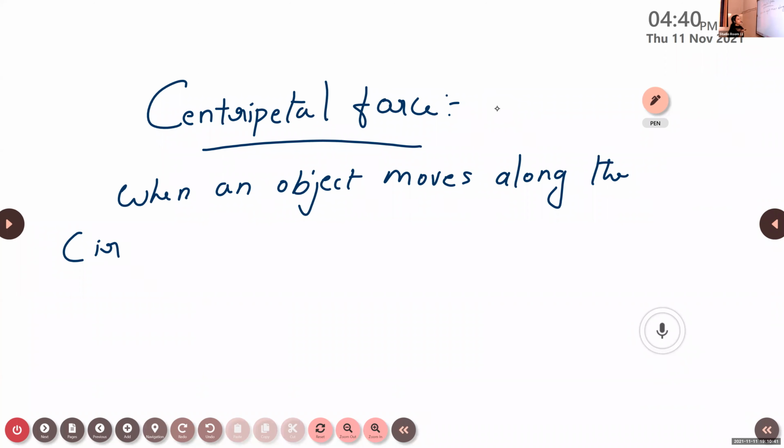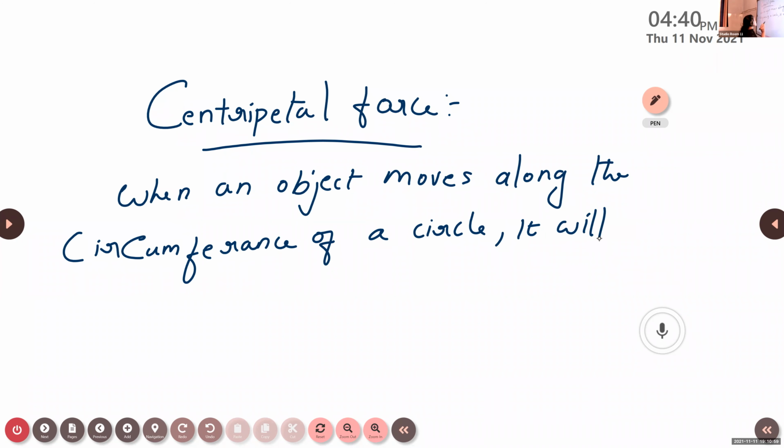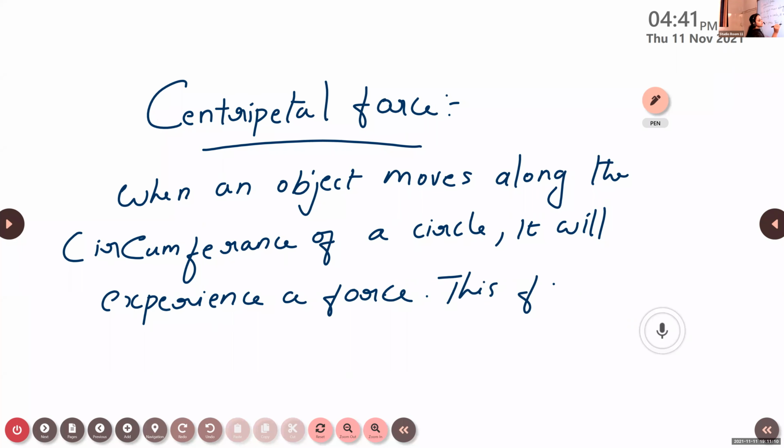When an object moves along the circumference of a circle, it will experience a force. This force is known as centripetal force.